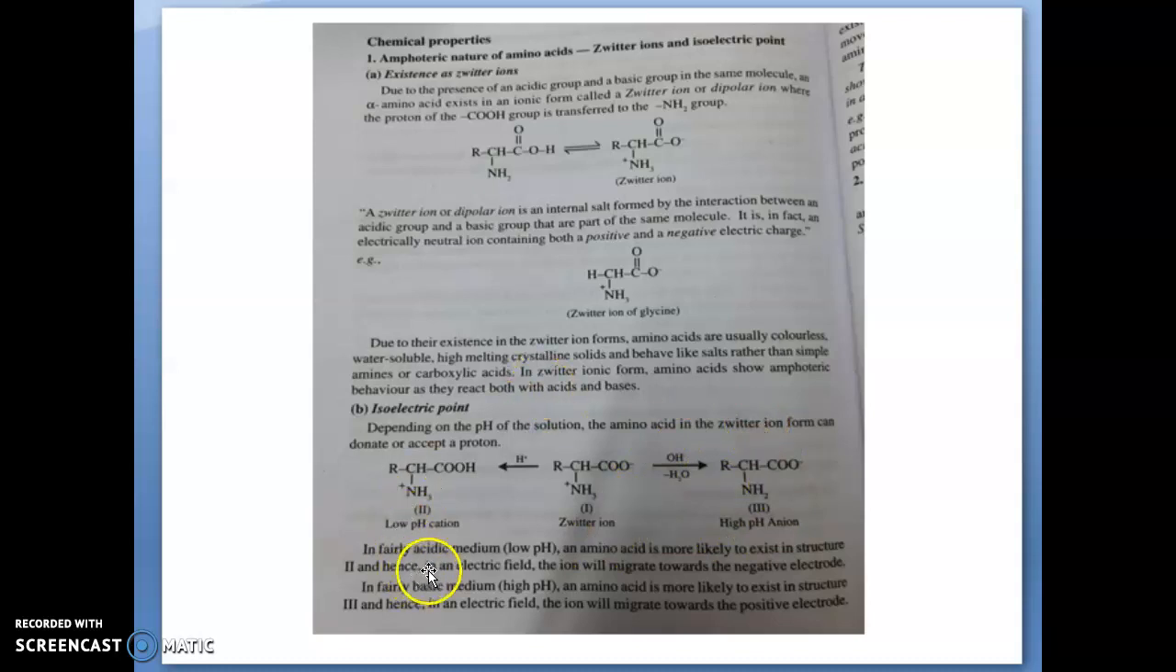So, in fairly acidic medium, that means low pH, there will be plenty of H plus ions. In that medium, this amino acid will accept the H plus ion and it will exist in this second structure. And in an electric field, the ion will migrate towards the negative electrode. Because it is in low pH or acidic media, it will exist as a cation. So, obviously, in the electric field, it will migrate towards the negative electrode.